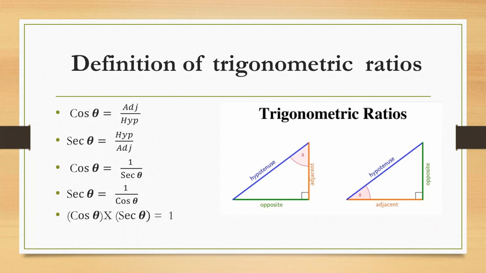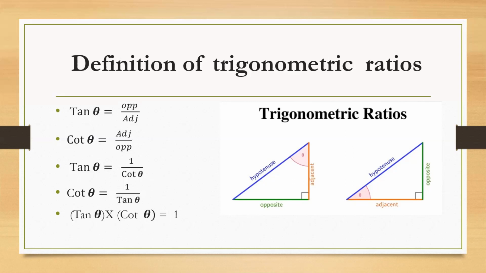There are 1, 2, 3, 4, 5, 6, so 30 relations. But I don't say 30 relations. I say only 3 relations in trigonometry. A student will remember 3 relations. So last is tan theta is equal to opposite by adjacent. Cot theta is equal to adjacent by opposite. Tan theta is the reciprocal of cot theta. Cot theta is the reciprocal of tan theta, and the product is 1.